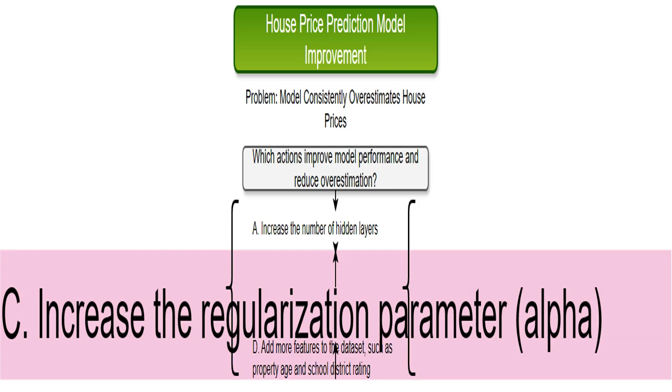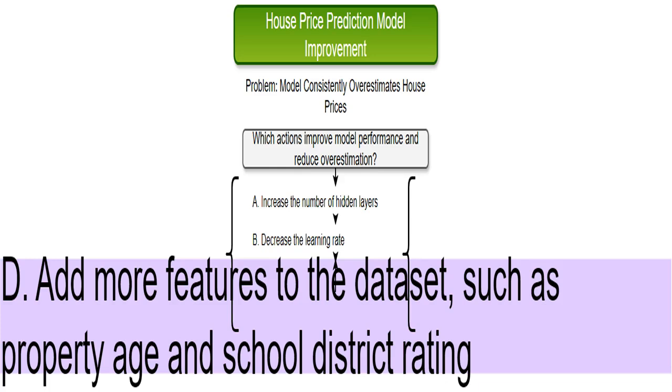Adding more relevant features to the dataset provides the model with more information to learn from. This can improve the model's accuracy and reduce its reliance on noisy or irrelevant data, which often leads to overfitting and overestimation. Think of it as giving the model more context. More details often lead to a better understanding and improved predictive accuracy.